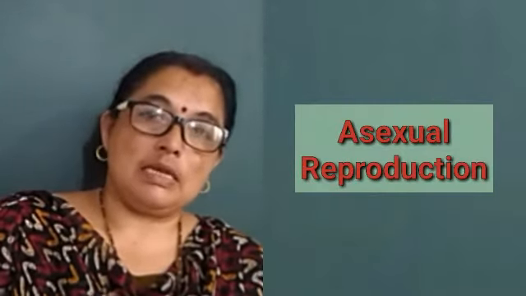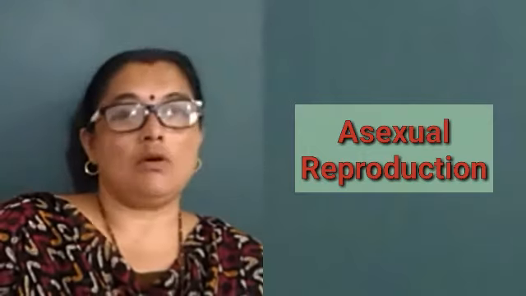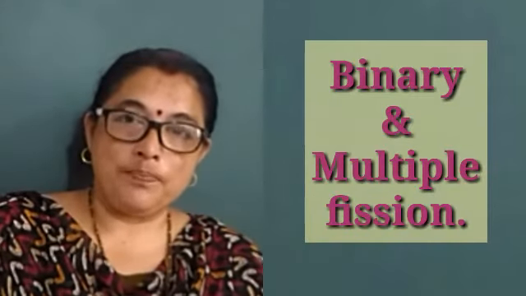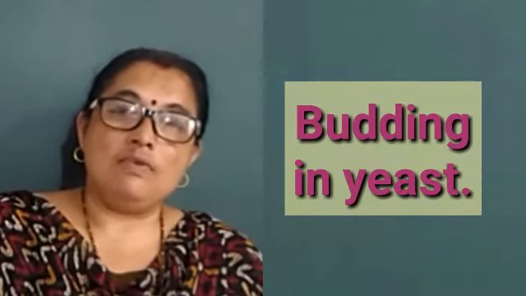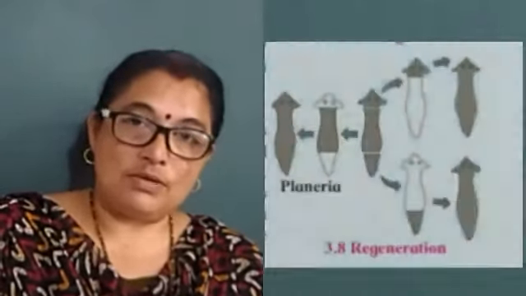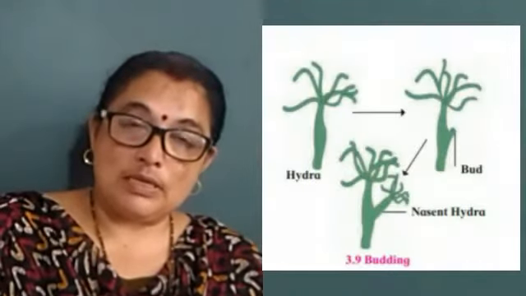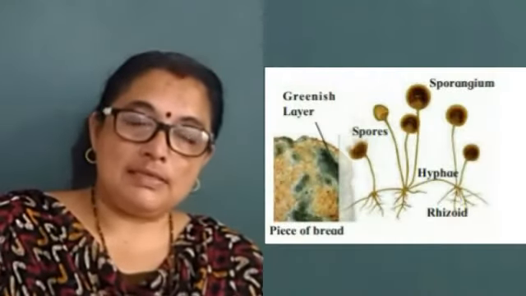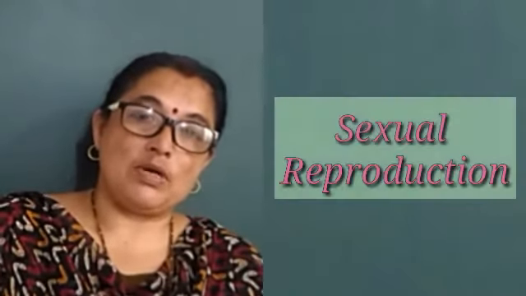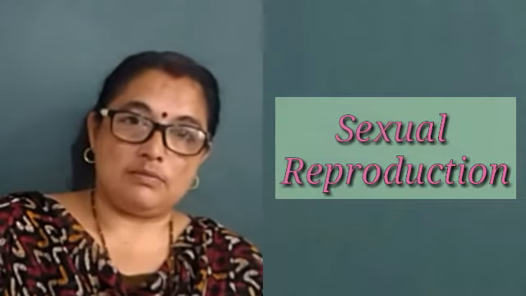So today we saw how asexual reproduction occurs in unicellular as well as multicellular organisms. In unicellular organisms, we saw fission, that is binary fission and multiple fission in protozoans. Then budding in yeast, that is a unicellular fungus. Then we saw fragmentation, regeneration, and budding in Hydra. Then we saw vegetative propagation in plants, as well as spore formation in fungus. In the next lecture, we will see how sexual reproduction takes place in living organisms. Thank you.